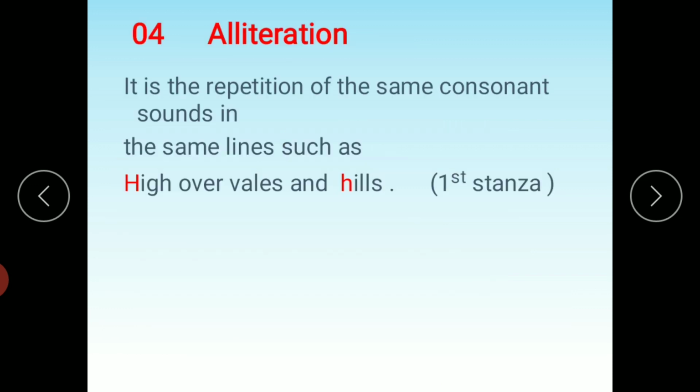Alliteration is a repetition of the same consonant sound. As we know about the consonant sound, other than the vowel sounds, all are consonant sounds. Vowel sounds are A, E, I, O, U, and the rest of the alphabets are all consonants. So the poet has also used alliteration of the same consonant sound. If we have the same consonant sound in one line, that is called alliteration. As in the first stanza, high over vales and hills. H is a consonant, and then H here is also a consonant. So this is the repetition of consonant sound, high and hills.